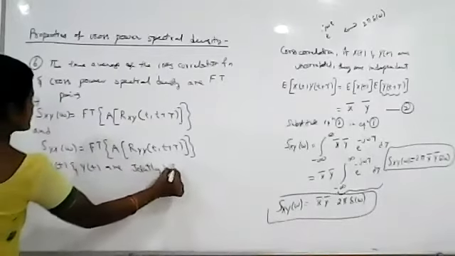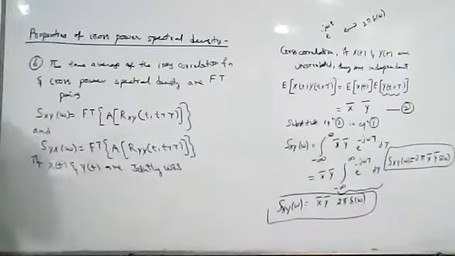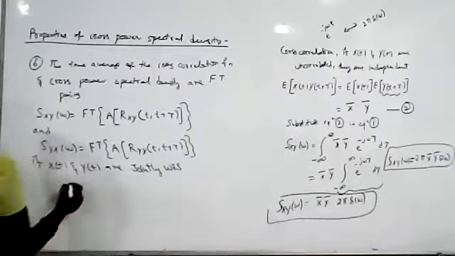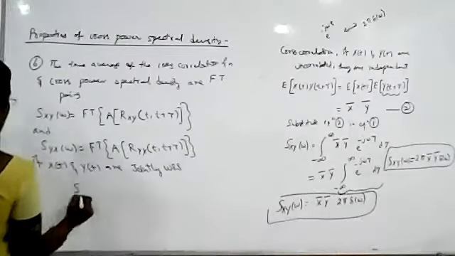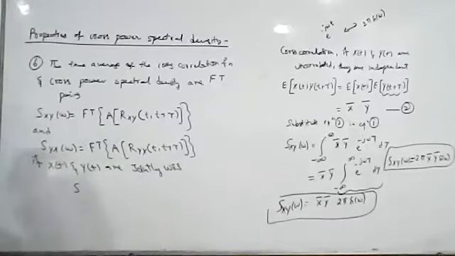The two processes are individually wide sense stationary, and the cross correlation of these two random processes is a function of tau only. So the time cross correlation becomes equal to the ensemble cross correlation.